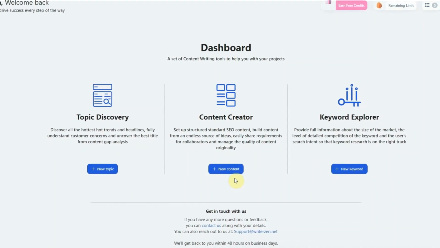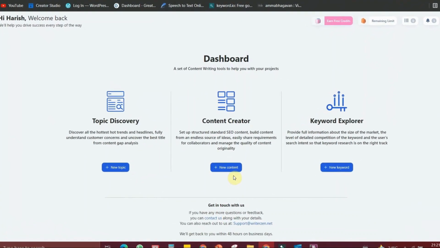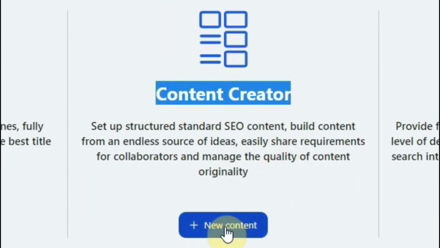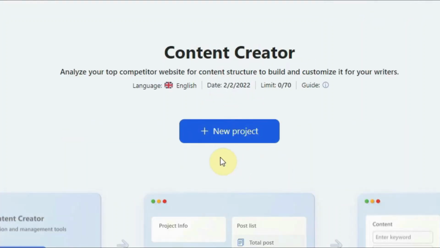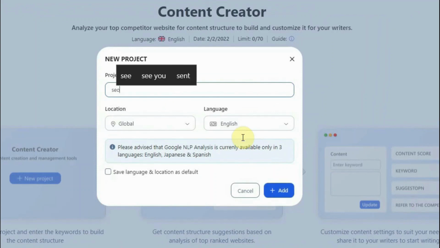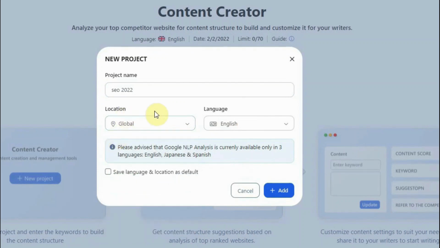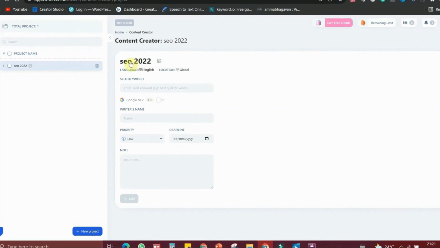Now let us focus on how to do the competitor analysis and how to plan better content than your competitors. For that you have to click new content here under the content creator option. So let me click here and now it is saying that I have to start a new project. So now let us start a new project. Let the project name be SEO 2022 and let me add this, and the location is global and the language is English. If you want you can target a specific country, but I am going to target global. So let me click add. Now you can see that this project has been added.